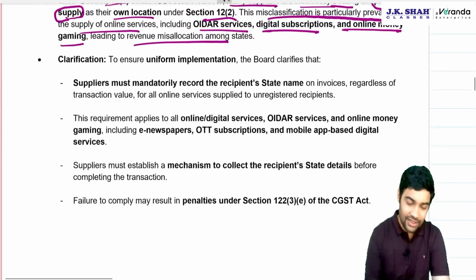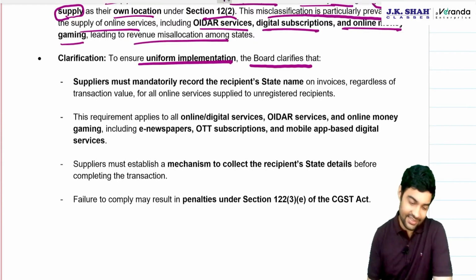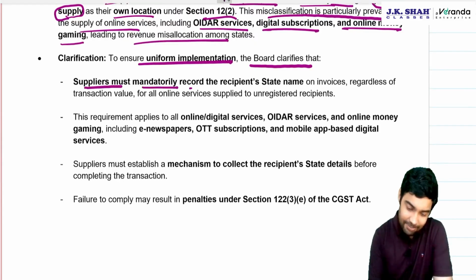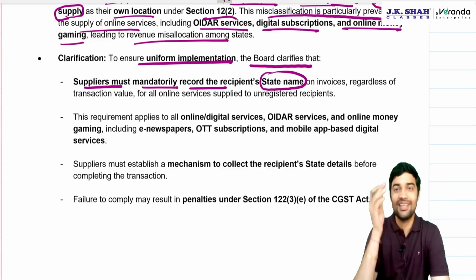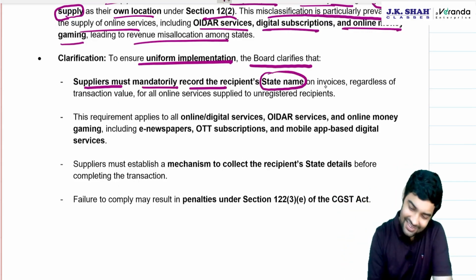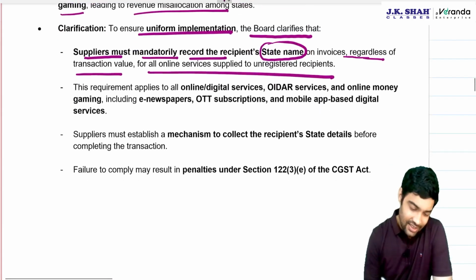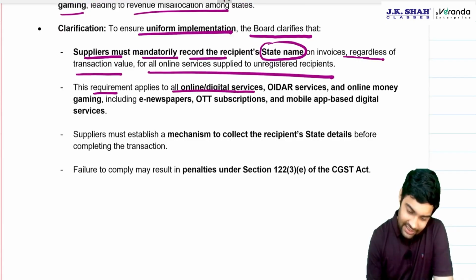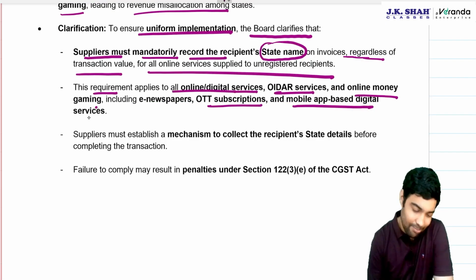states. To ensure uniform implementation, the board has clarified that the supplier must literally record the recipient state name, at least the state name. Even if you don't take the full address, no problem. Please record the state name regardless of transaction value for all online services to unregistered recipients. This requirement applies to online services, OIDAR, online money gaming, including e-newspaper, OTT platforms, mobile app-based digital services.